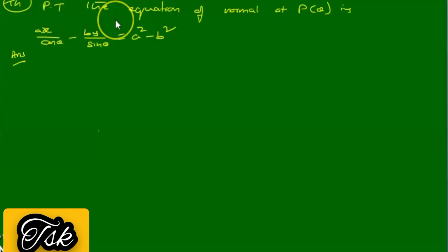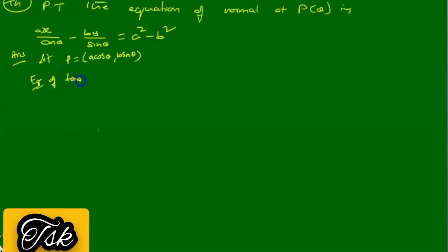The equation of the normal at P(theta), that is, the point with eccentric angle theta, is ax/cos theta minus by/sin theta equal to a square minus b square. Let P be (a cos theta, b sin theta). Equation of tangent.